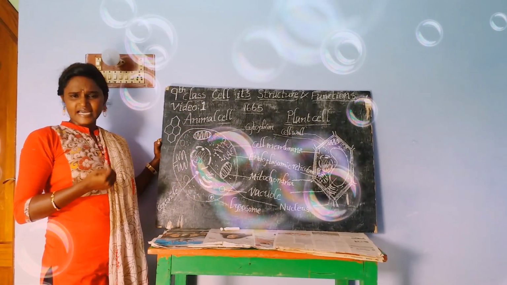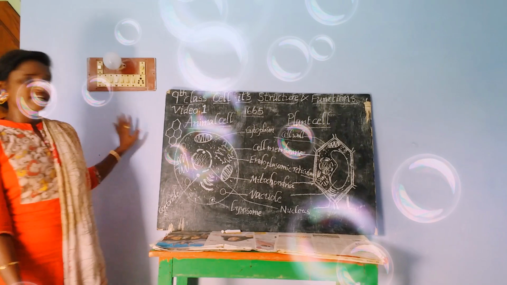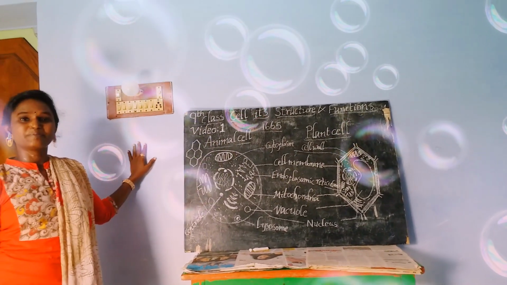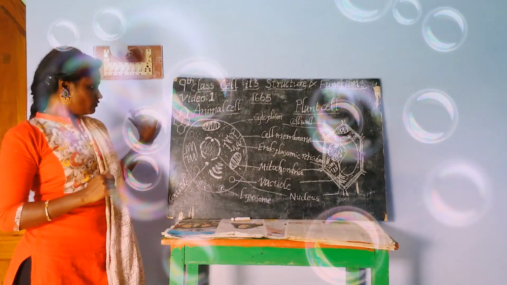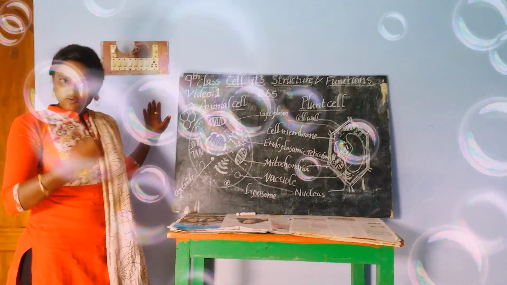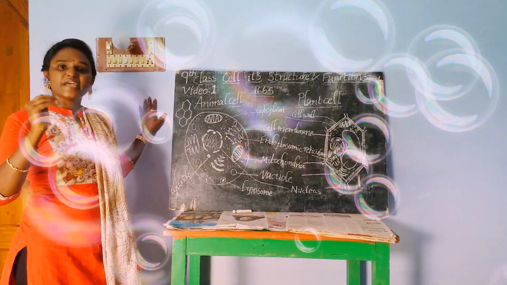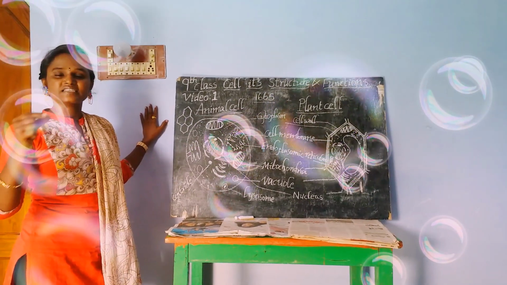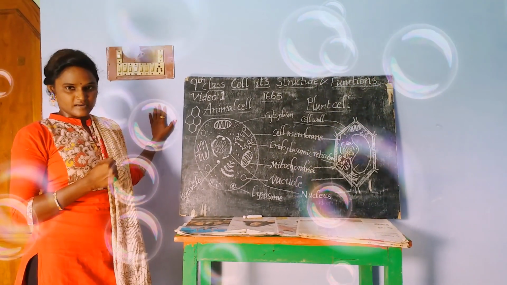Why are we calling it the basic structural and functional unit? For example, this wall is entirely made up of bricks. A brick is the structural and functional unit of the wall. In the same manner, our body and the bodies of different living organisms are also made up of a basic unit. What is that basic unit? That is the cell. That is the history of the cell.